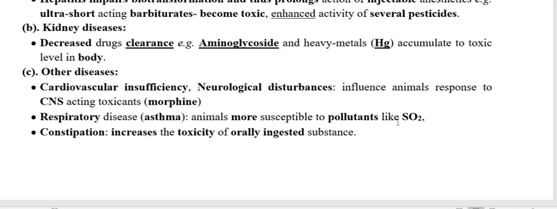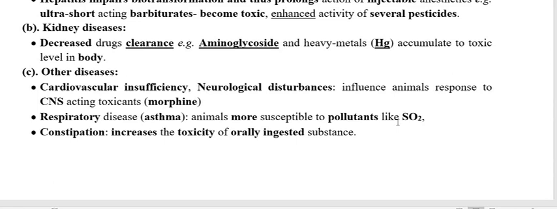Because of the presence of the toxicant within the GI tract for a longer time interval, a greater amount of the toxic substance is absorbed, because in constipation the evacuation does not occur easily, and the toxic agent remains there in the GI tract, and therefore the toxic agent is going to be absorbed and produce the toxicity.